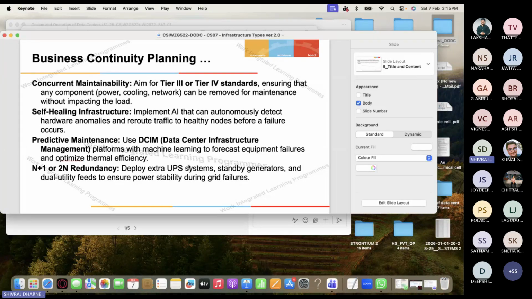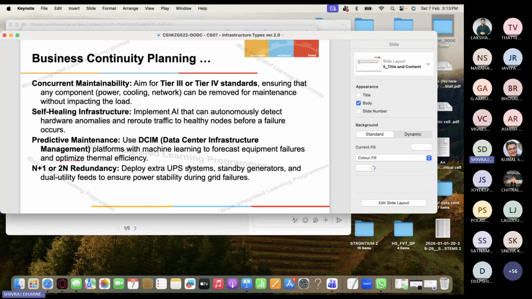So what is the benefit? Very high availability, no single point of failure because you have double. But what is the con? It's very expensive, 2x cost. Space, power, everything is 2x. Generally financial systems or mission critical infrastructures will have 2N redundancy.